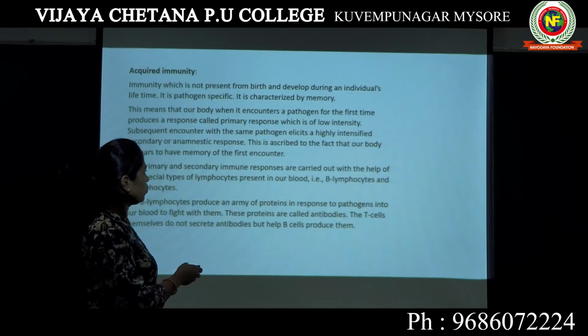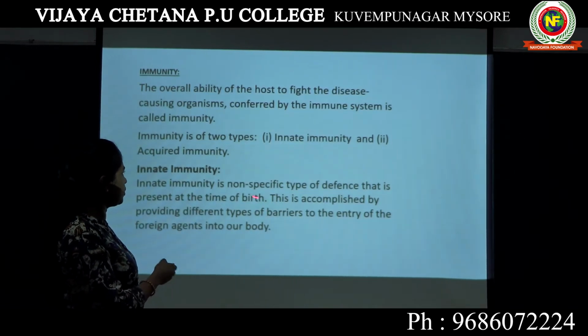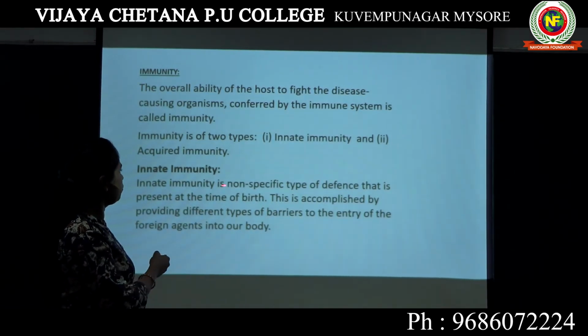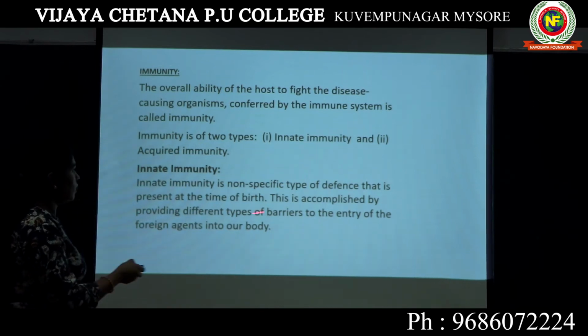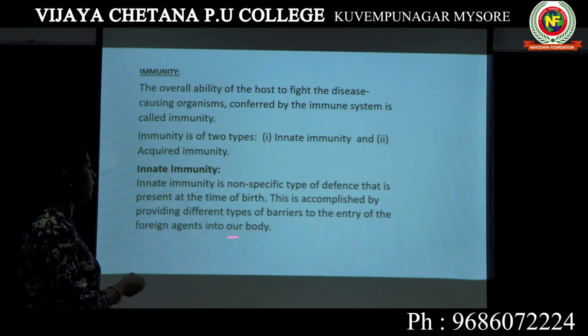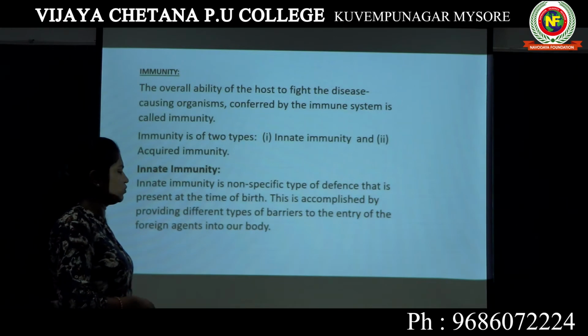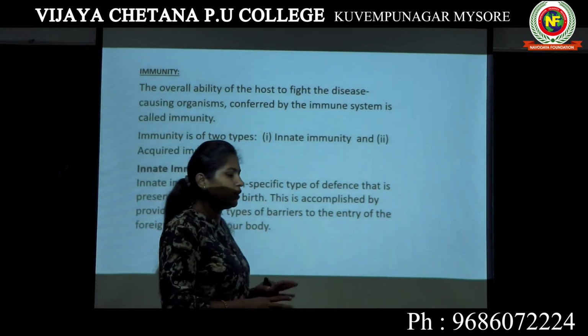So we will study all these barriers. Here it is written, this is accomplished. That means we get innate immunity in our body because we have different types of barriers which will restrict the entry of foreign agents into our body.